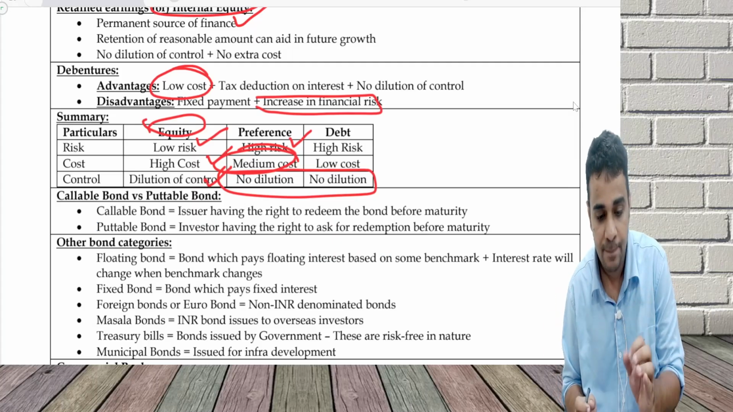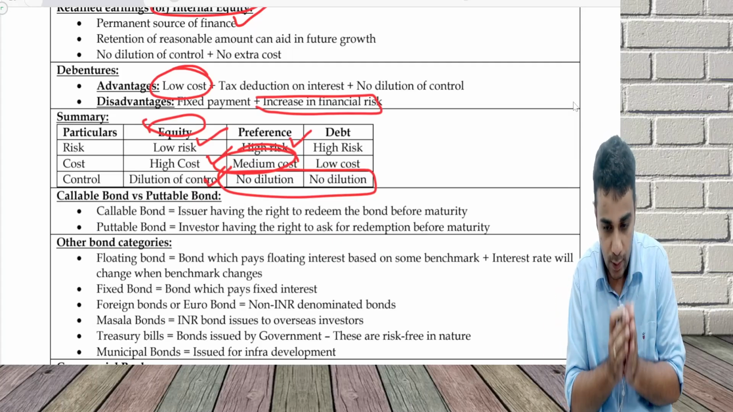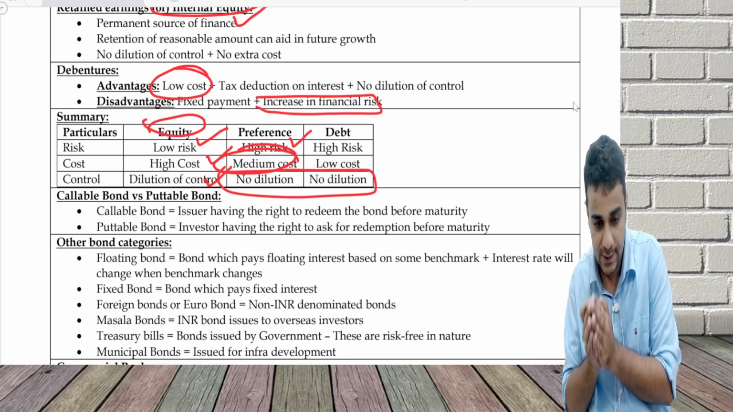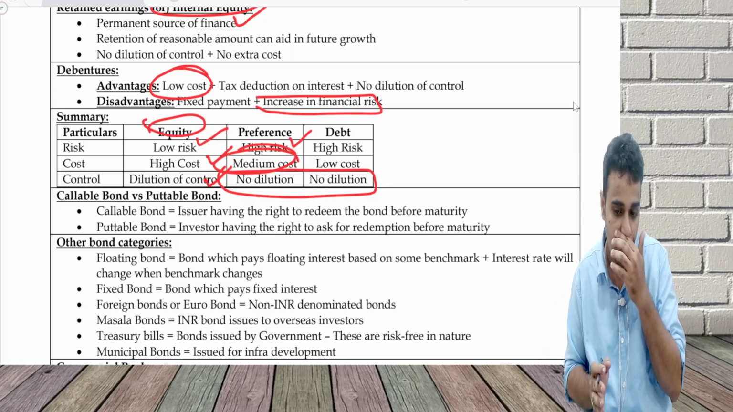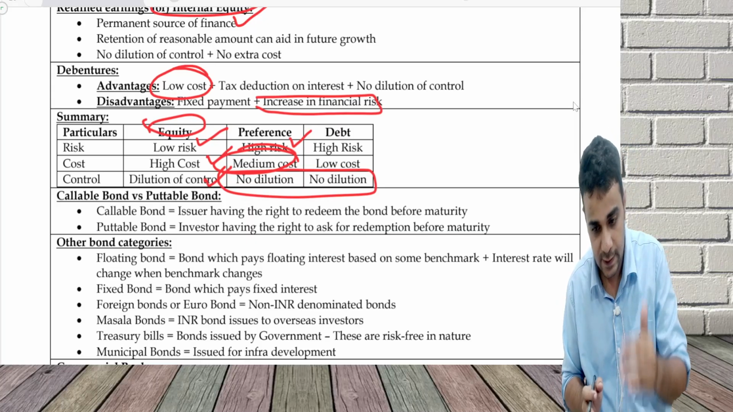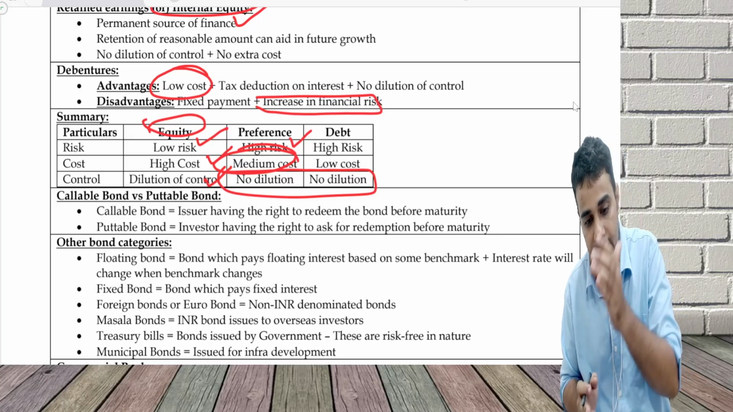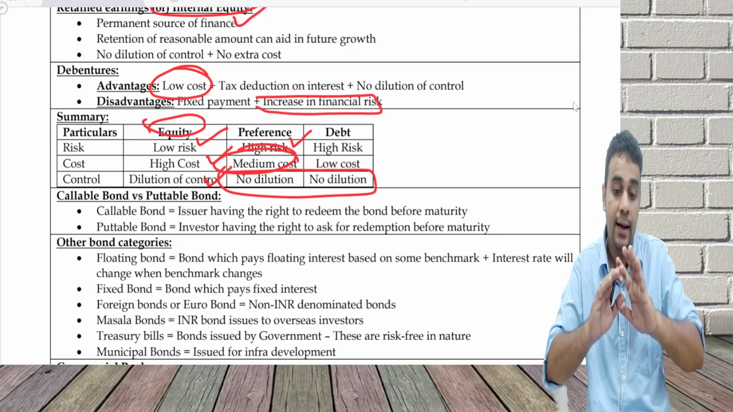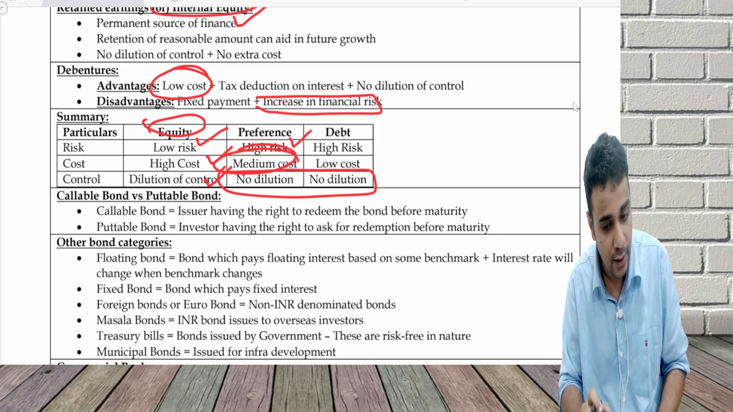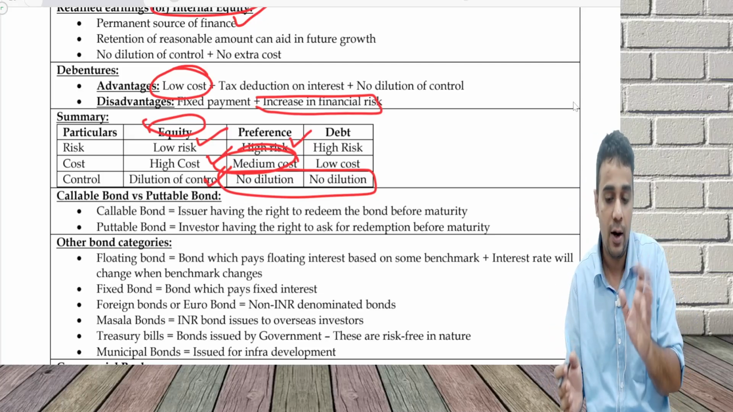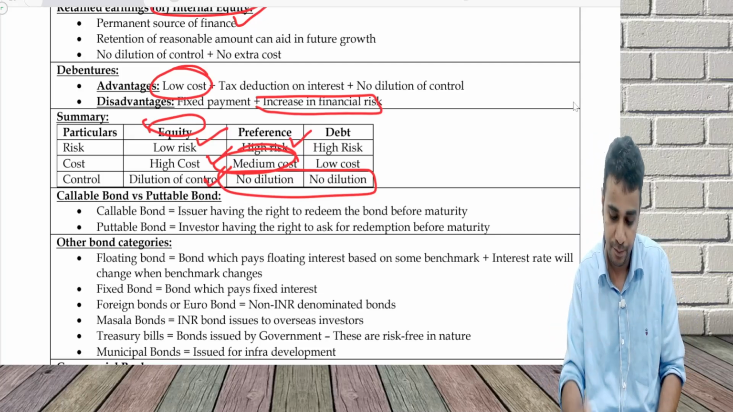The summary is equity low risk, preference and debentures high risk. From a cost point of view, equity has high cost, preference has medium cost, debt has low cost, and equity will have dilution of control, preference and debt will not have dilution of control.